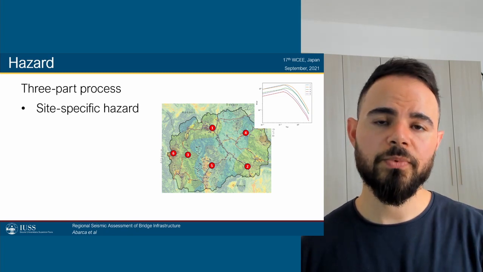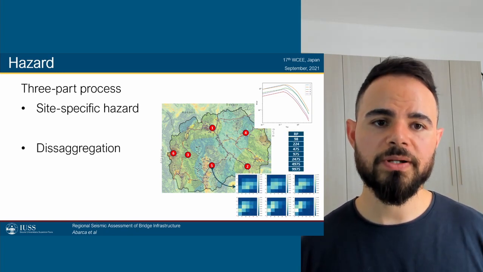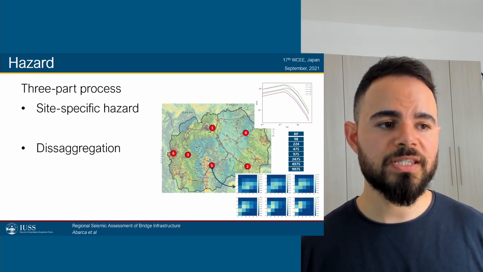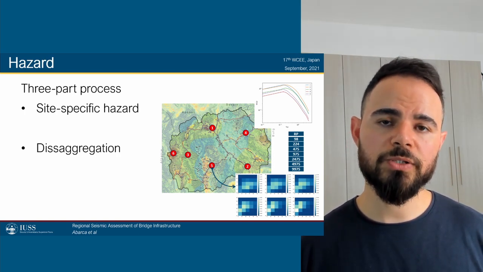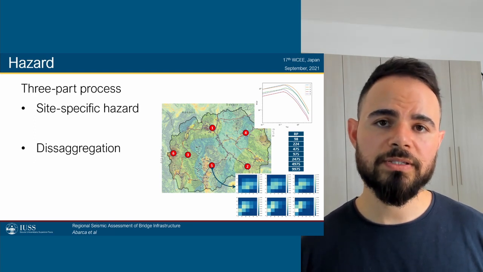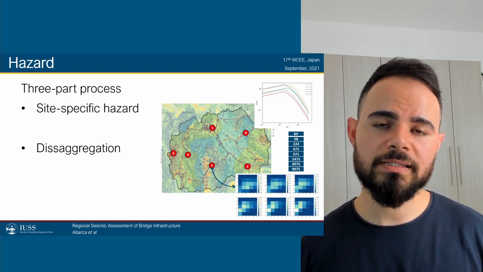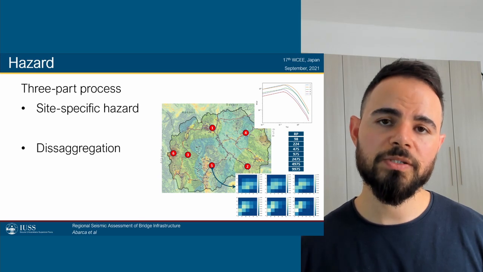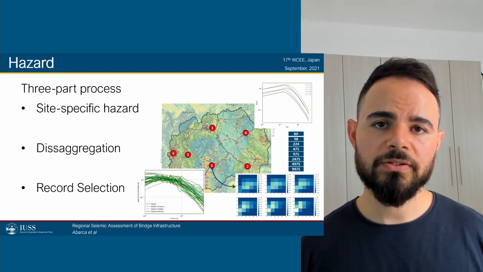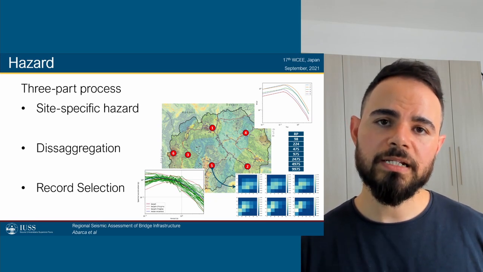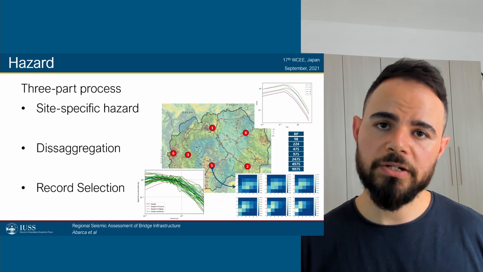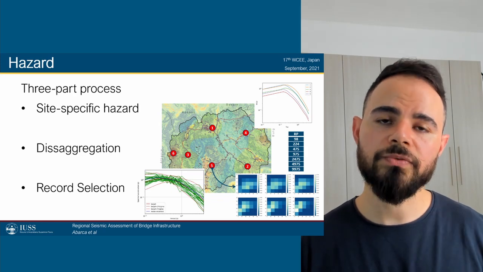The second step, or the second component within this 3-part process, is disaggregation. So we do this for every site, and we do this for 7 return periods, which range between 100 years and 10,000 years. This information would tell us what is the magnitude and distance that mostly contribute to a specific intensity measure. We take all of this information and we perform record selection. This is going to be needed further down the line within the vulnerability component for us to run nonlinear time histories and calculate fragilities for each one of the bridges.